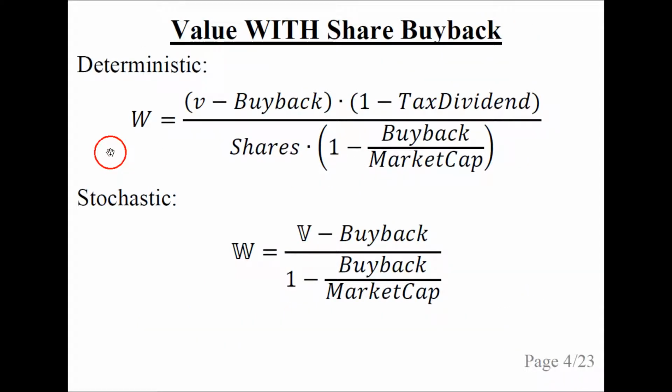The value with a share buyback is denoted capital W, and it is given by this formula, which you find in the first talk on share buyback valuation. So this is a deterministic value with the share buyback, and the stochastic value is denoted capital W with double lines here, and I will just call it the stochastic W. And it is essentially the same formula. We are ignoring the dividend tax and the number of shares because it factors out in the calculations that we are interested in. So we just have the stochastic V minus buyback divided by so on and so forth.